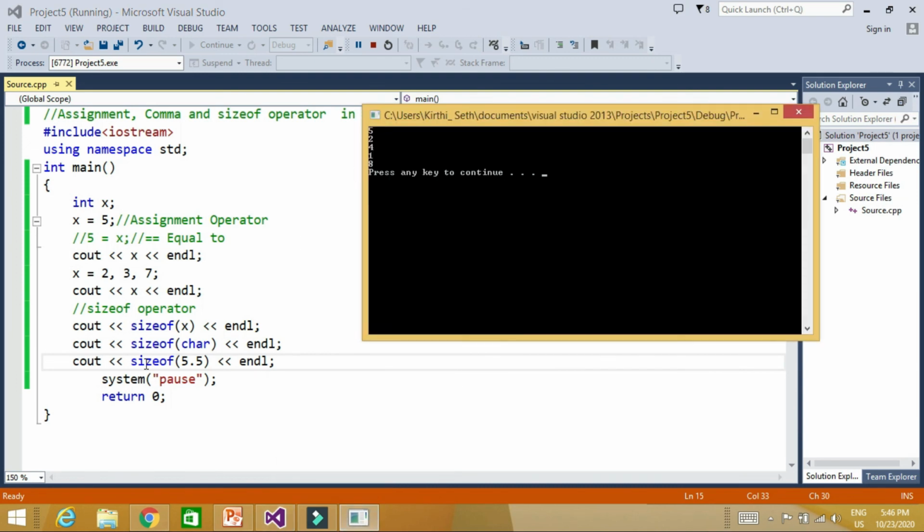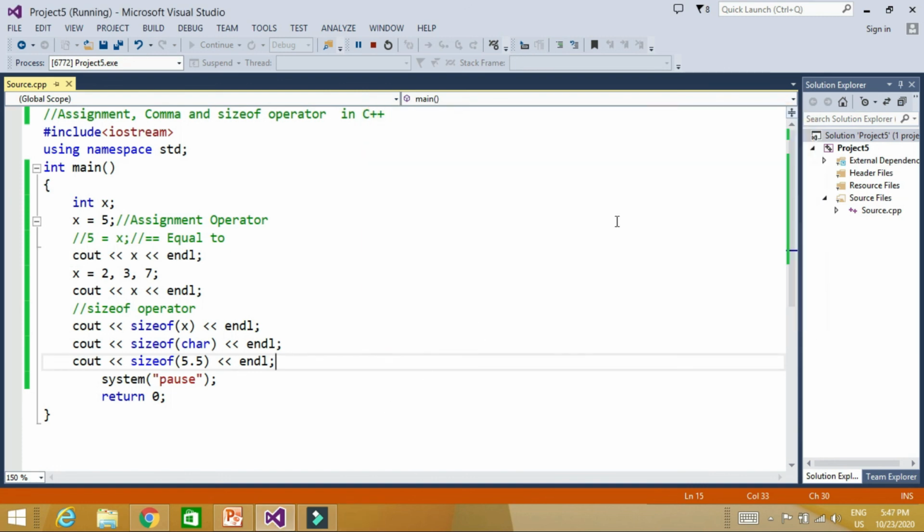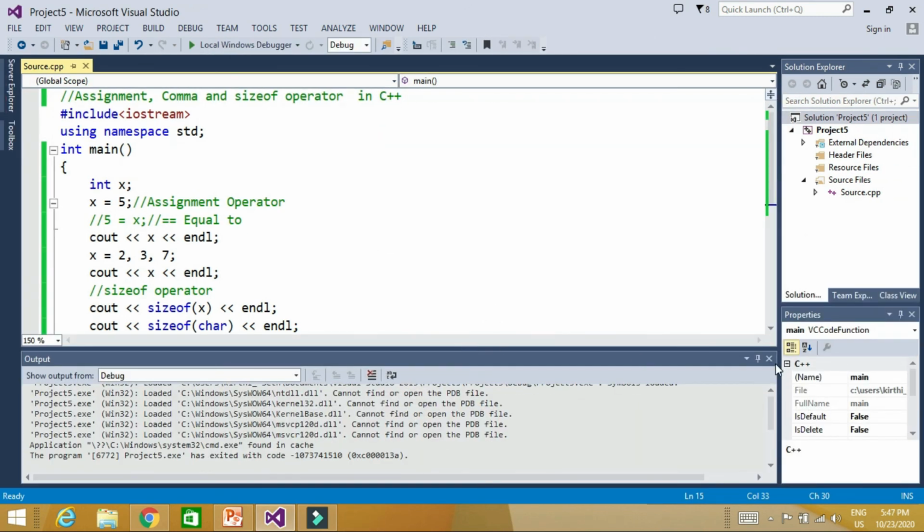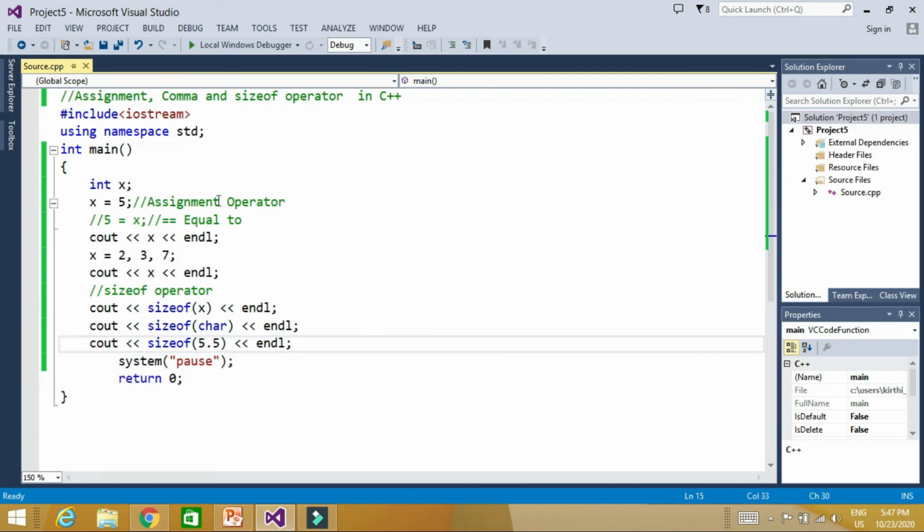4 bytes for integer, we can take a variable name, we can take the type of variable, that is char, 1 byte, we can take just a constant value, and if it is a float it will give you the size of float, if it is an integer it will give you the size of integer, if it is a character then it will give you the size of character. So this is about these 3 important operators: assignment operator, comma operator and sizeof operator, which we use time by time in C++. Thank you.